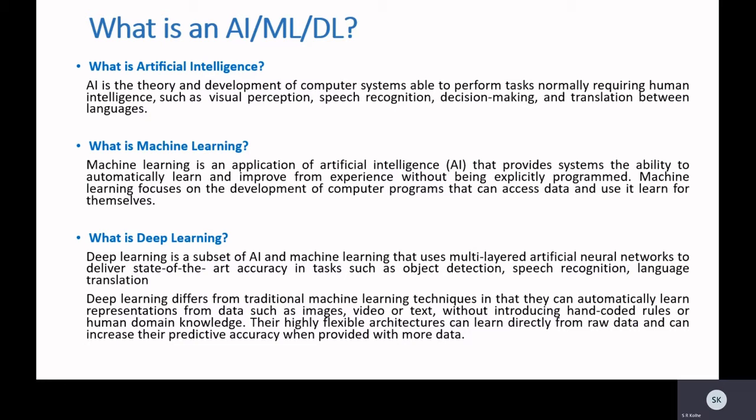So basically deep learning is related to that, learning with artificial neural networks. It delivers state-of-the-art accuracy in some tasks. What type of tasks nowadays have been programmed with deep learning?